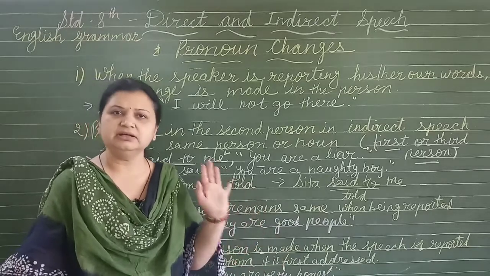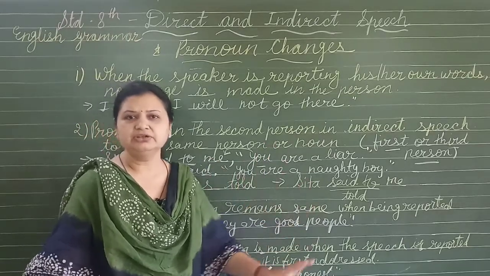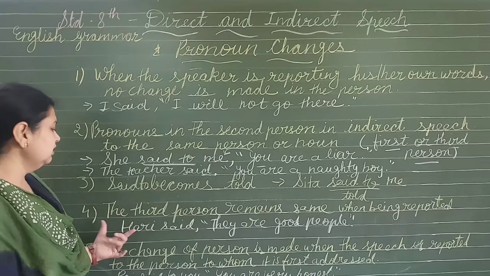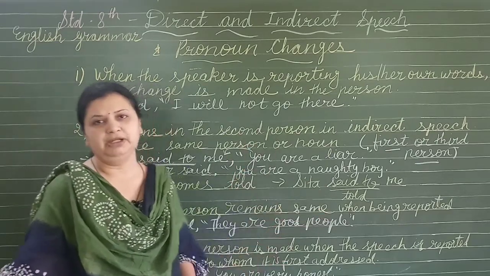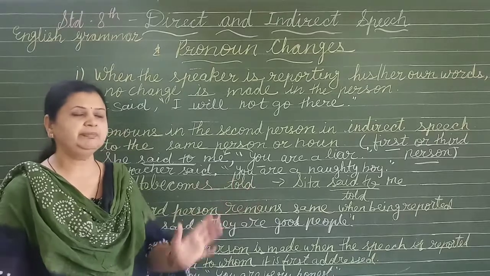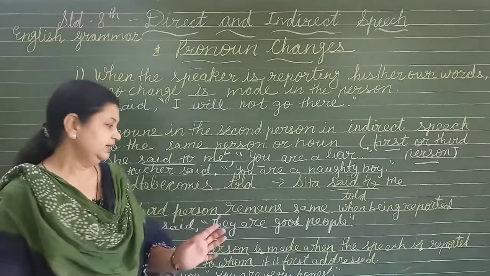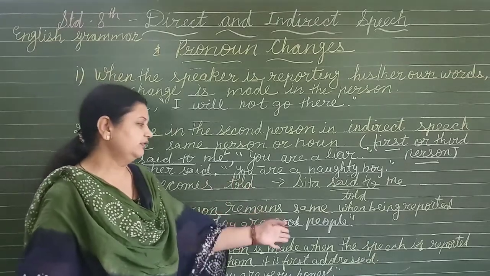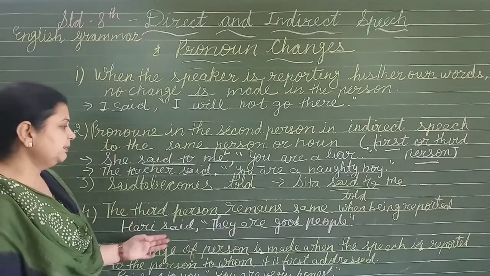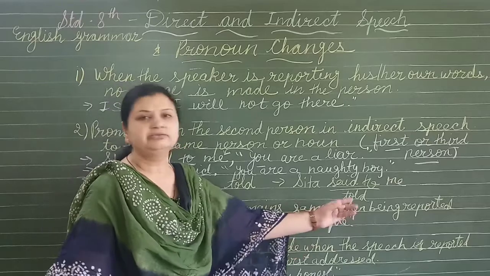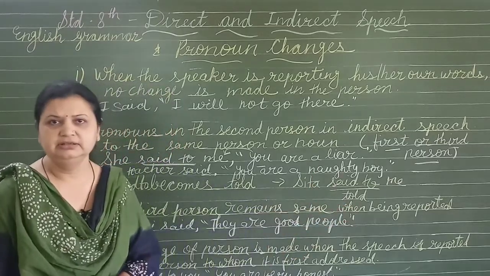Here we can use he, she or they. So what will be here? Hari said that they were good people, because that person is not speaking. Hari said that they were good people. So the third person remains the same when being reported.